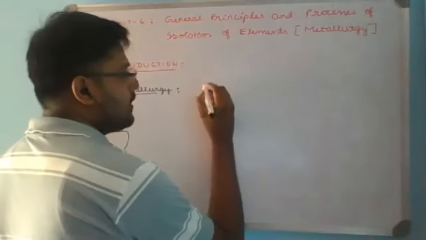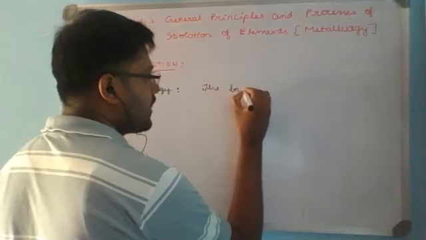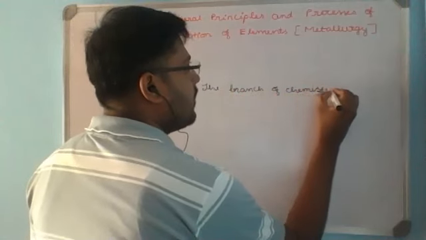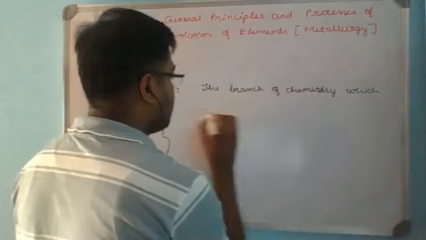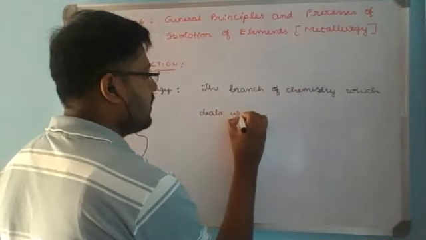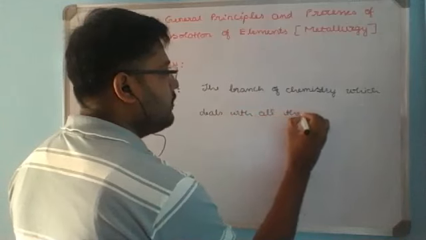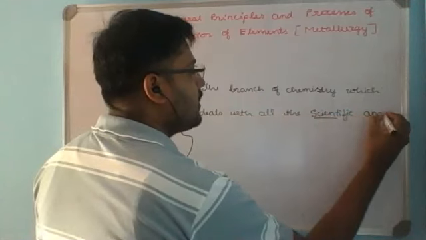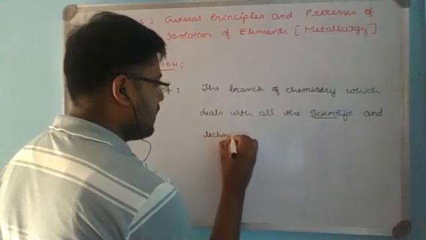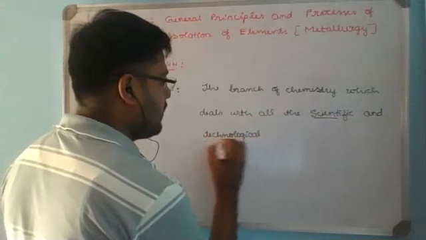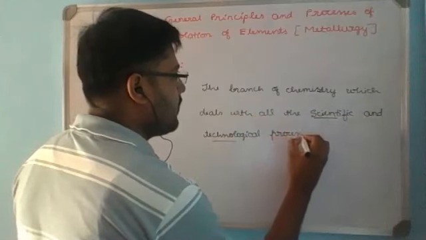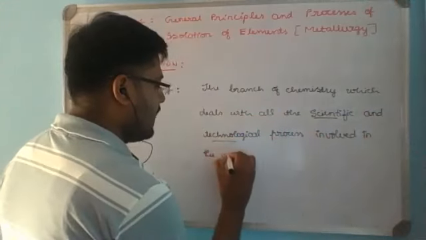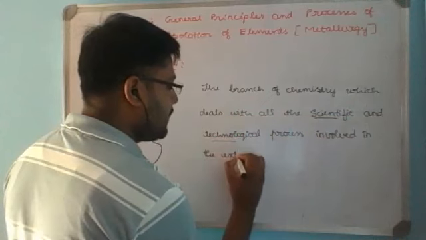Hence, metallurgy is defined as the branch of chemistry which deals with all the scientific and technological processes involved in the extraction of metals or elements from the earth crust.